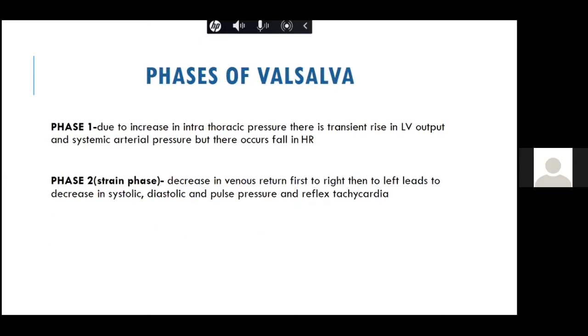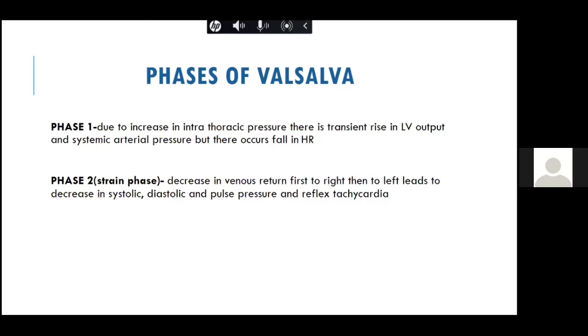So now what happens during various phases of Valsalva? In phase 1, there is an increase in intrathoracic pressure. Because of this, all the pulmonary venous return comes to the left heart, and there is a transient increase in LV cardiac output, and that is why the systemic arterial pressure increases, and there is always a reflex bradycardia.